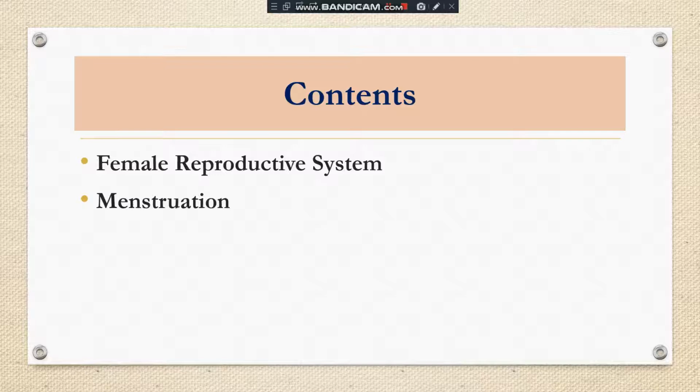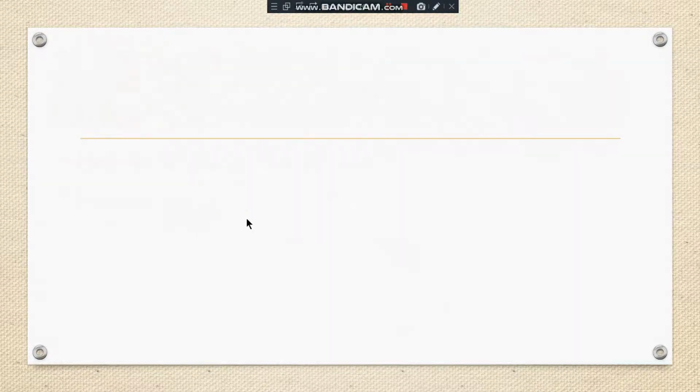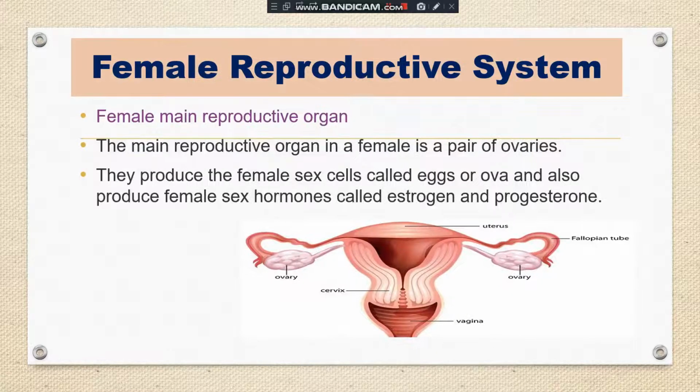In the previous class, I taught you the male reproductive system. And before that was the reproduction in flowering plants, and I asked the question: which part of the plant grows into the future root and future shoot? There is one girl, Sabah Khan, who answered correctly, so I appreciate your enthusiasm. Now, the female reproductive system.